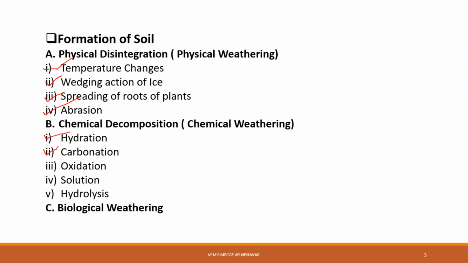Okay. Now the next one is oxidation. It occurs when oxygen ions combine with minerals in rocks. Oxidation results in decomposition of rock. It is somewhat similar to the rusting of steel. How does steel rust? When steel comes in contact with oxygen in the atmosphere, the steel gets corroded. The same reaction takes place in rocks, and that reaction is called an oxidation reaction.